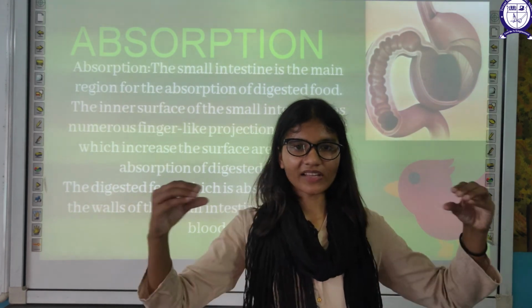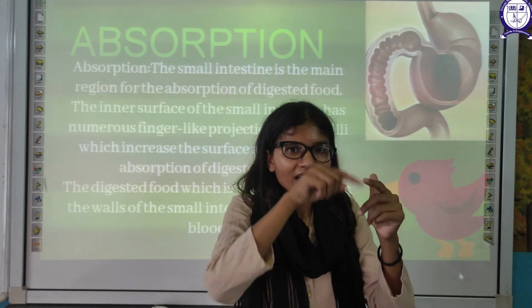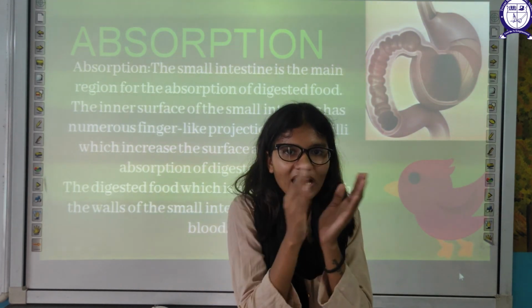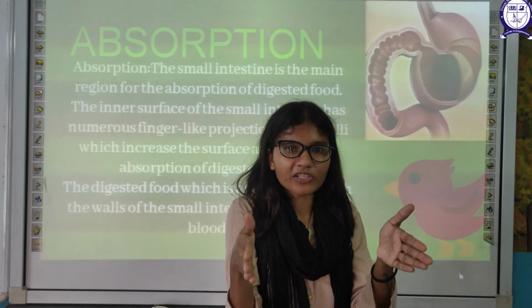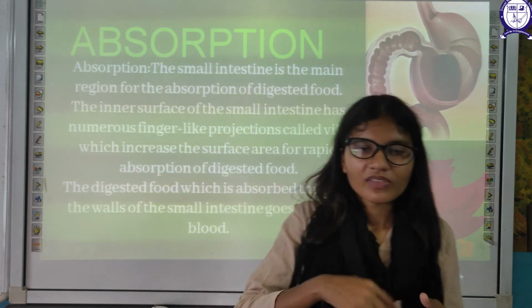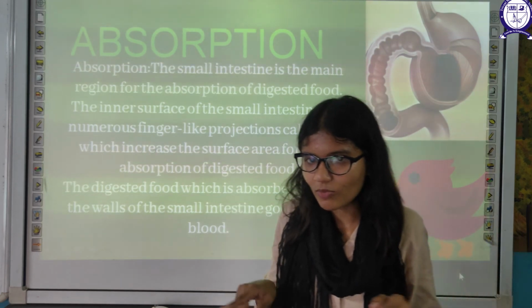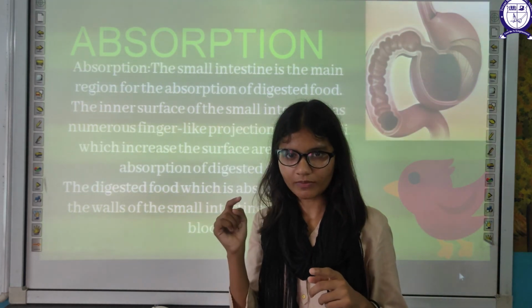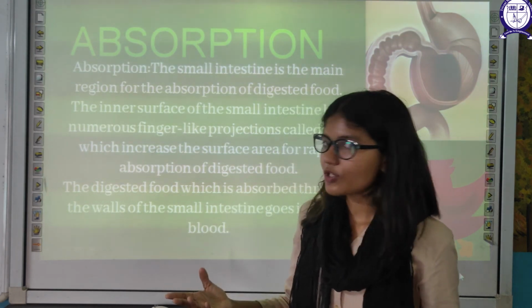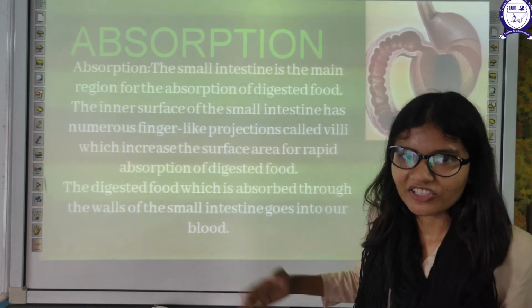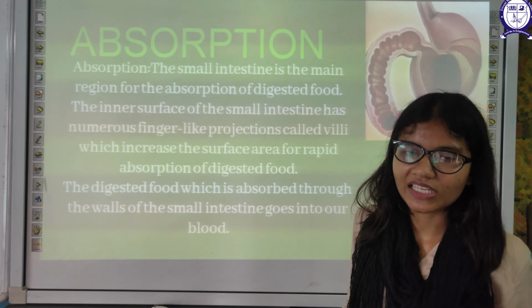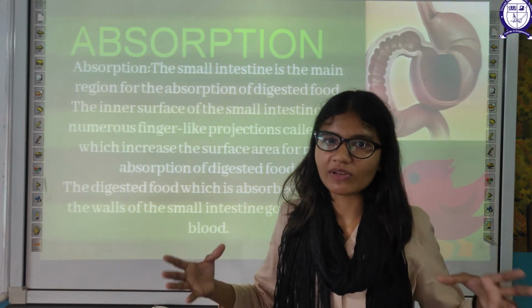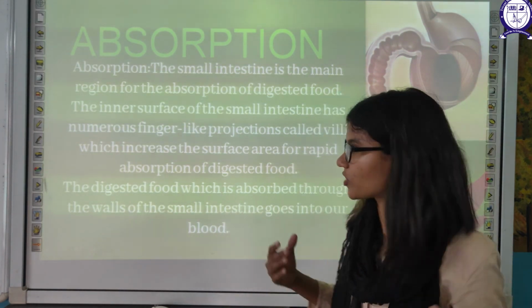Suppose something is like this, and if I fold the surface, what will happen? Large surface area in a smaller region. That's why the surface of the small intestine is converted into finger-like projections. Those finger-like projections are villi, which help in increasing the surface area so that more space will be there for absorption and digestion.